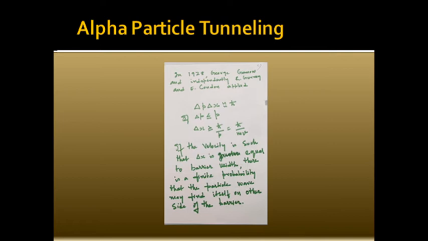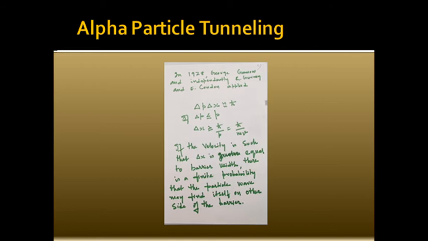Quantum mechanics came to the rescue. In 1928, Gamow, Gurney and Condon, all three of them got the Nobel Prize. They independently solved the problem. Now, this is just a rough calculation using the quantum mechanics uncertainty principle, which says that even if the particle has a lower energy than the barrier height, it can tunnel through.